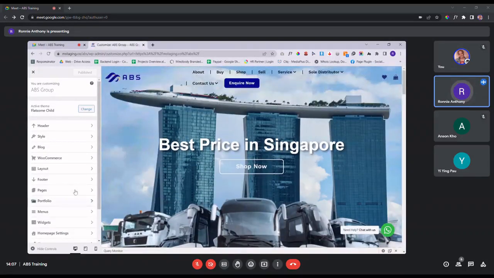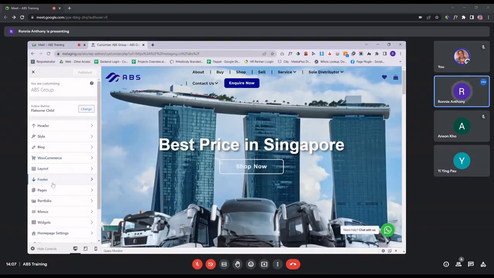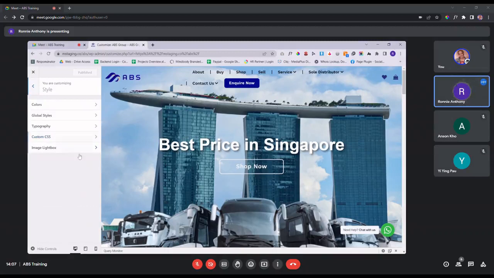Here, of course, you see there are a lot of different settings, but the ones you'll want to take note of are the header and style, because these are the most likely you will need to change if you want to change anything with regard to the overall look and feel of the website. So we start with style first. Within the style itself, there are two main settings that you want to look into, which are color and typography.